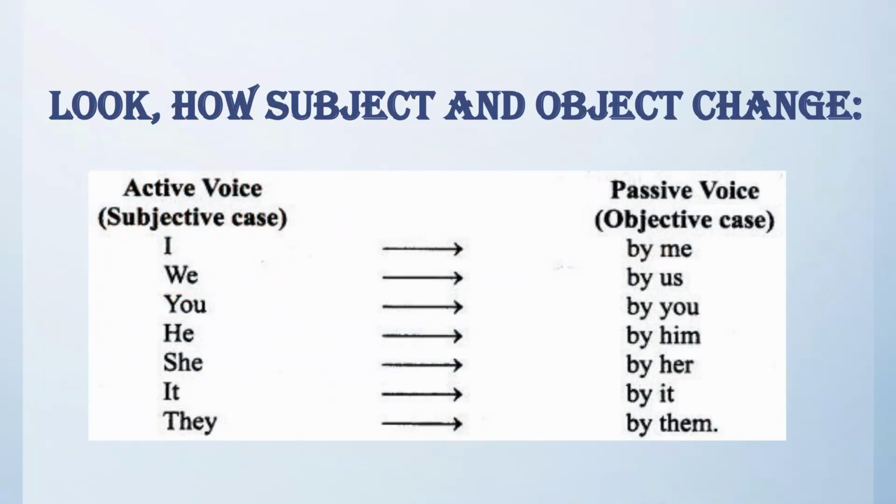Now look at this slide, how subject and object change from active to passive voice. If the subject case is I, it becomes by me in passive voice. We becomes by us. You, by you. He, by him. She, by her. It, by it. They, by them.